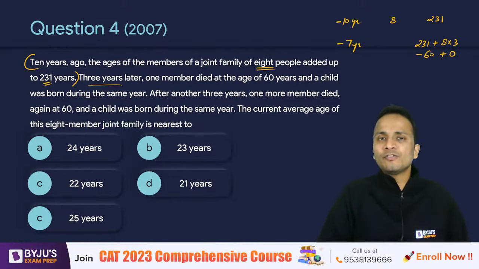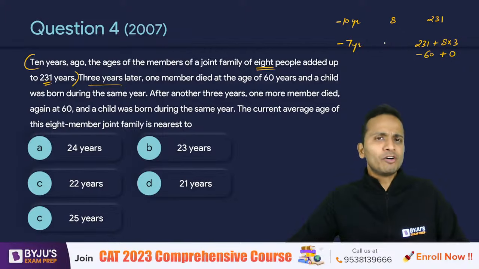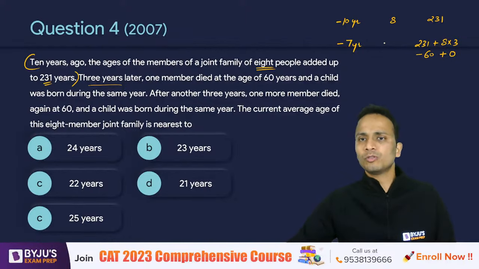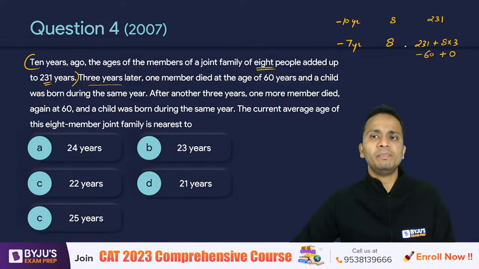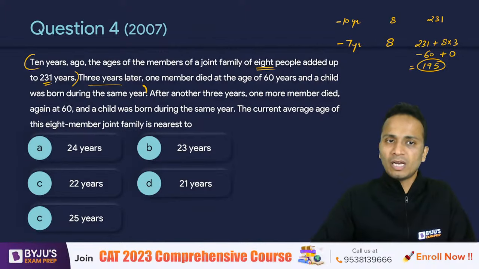A member at an age of 60 is removed from the group and a new person is born. Okay, now the number of people will remain the same because one person died and another was born. So the number of people will still be 8. So this new sum will become 231 plus 24, that is 255, minus 60, which is 195. So 195 is the new sum up till this point, right?